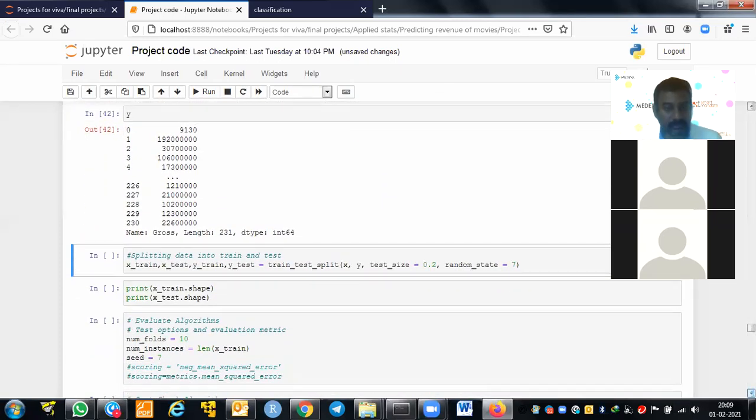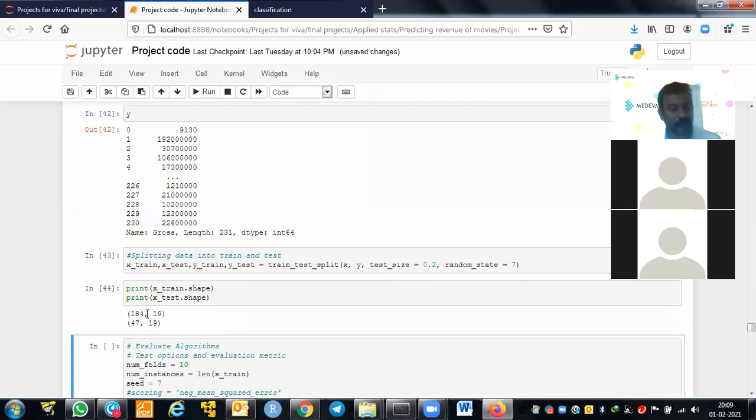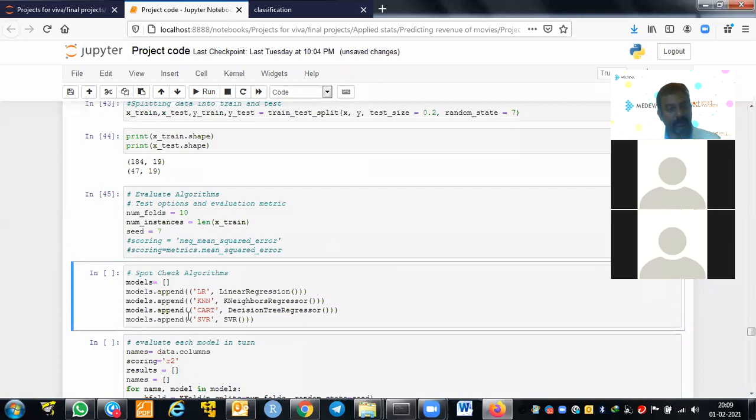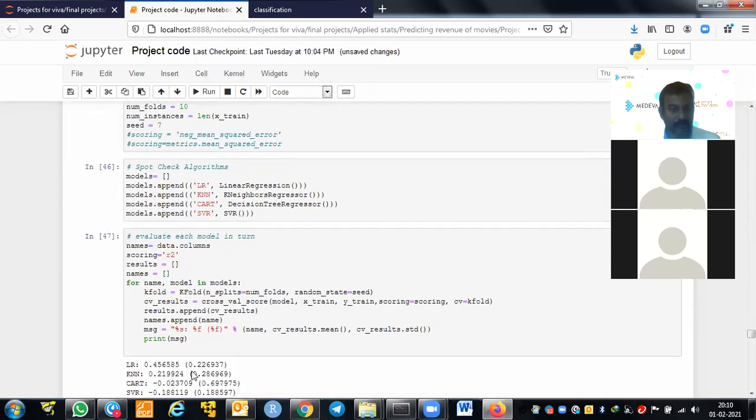As we already discussed, in order to validate the model we need to do cross validation. For that, we need to do train and test. So out of the total data, we are making 80% train data and 20% test data. 184 movies' data we are using for training, and 47 movies' data for testing. Then we are using 10-fold validation and running linear regression, k-nearest neighbors regression, classification and regression trees, and SVR. These 4 kinds of regressions we are running as a pipeline, and we are checking their R-square value. We are getting 45%, 21% kind of R-square.